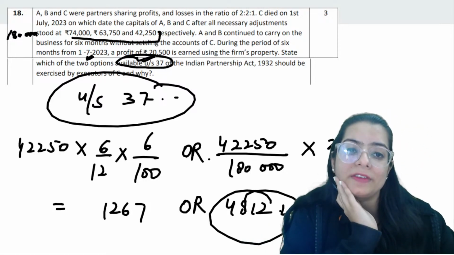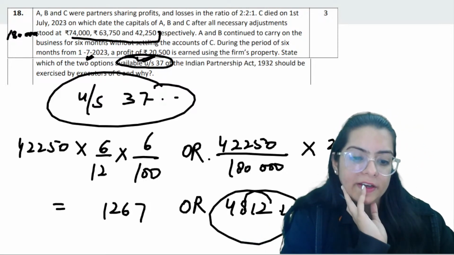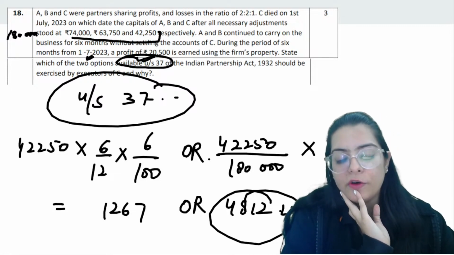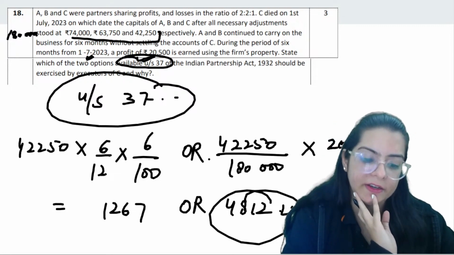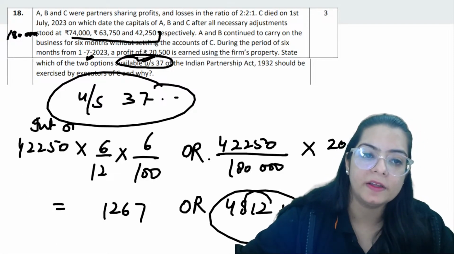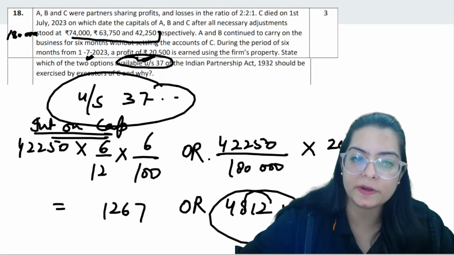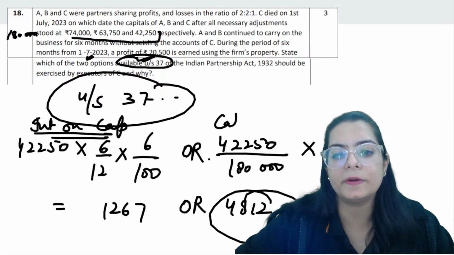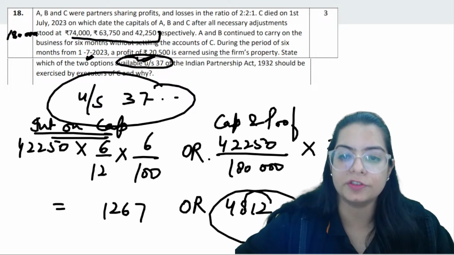What happens in this kind of situation when we delay the interest? The deceased partner's representative has the option: whether he can take the interest on capital, or on the basis of capital and profit, he can take the share, right?